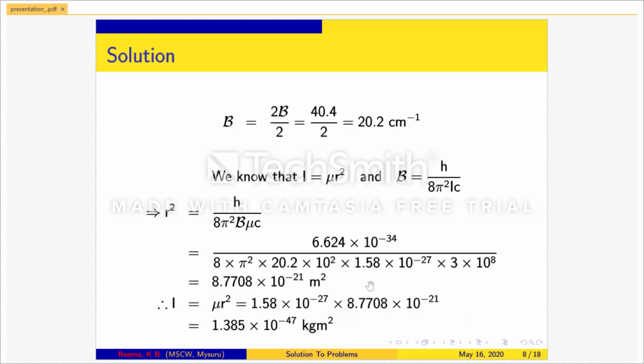Therefore, moment of inertia I is equal to mu r square, which is equal to 1.58 times 10 to the power minus 27 into 8.7708 times 10 to the power minus 21, which comes out to be 1.385 times 10 to the power minus 47 kg meter square.